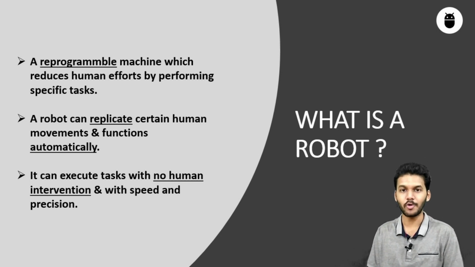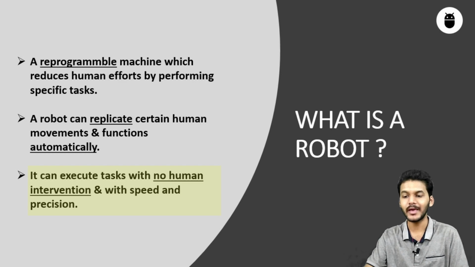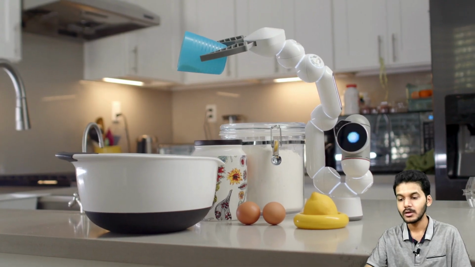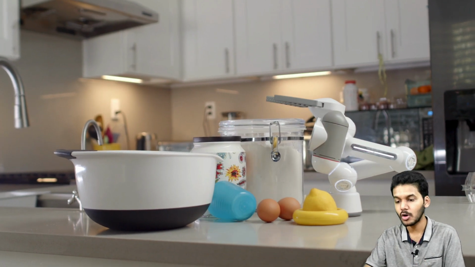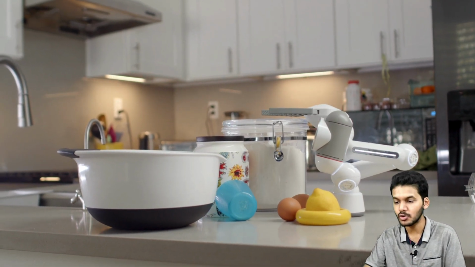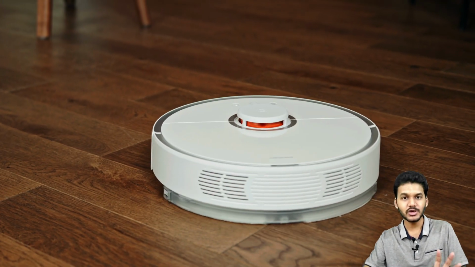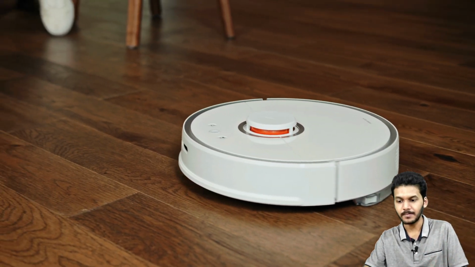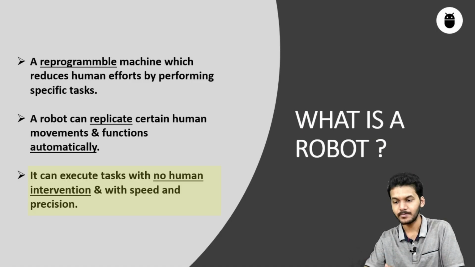Moving on to the third point: it can execute tasks with no human intervention and with speed and precision. If we elaborate this point, a robot does not need to be always controlled by a human being. It can do things on its own, autonomously. Autonomously means a robot can deal with the work on its own intelligence.